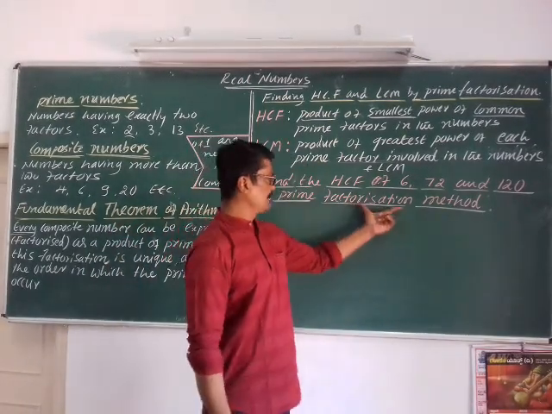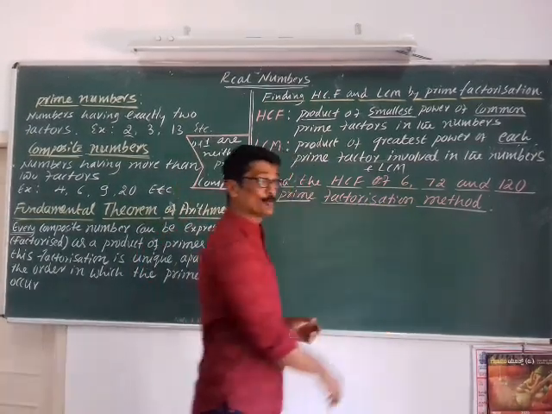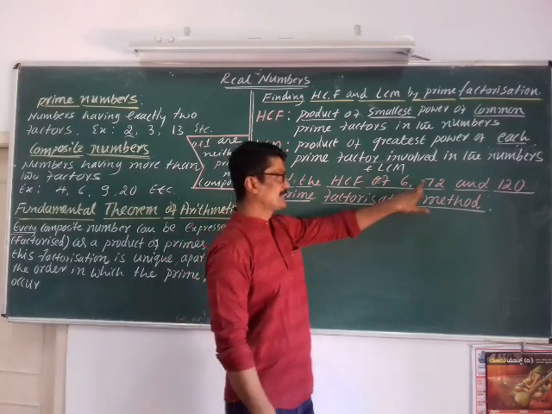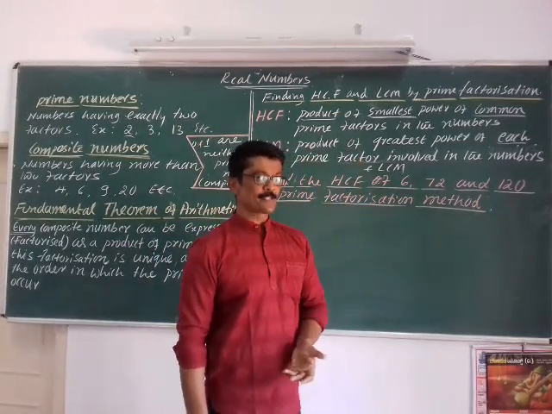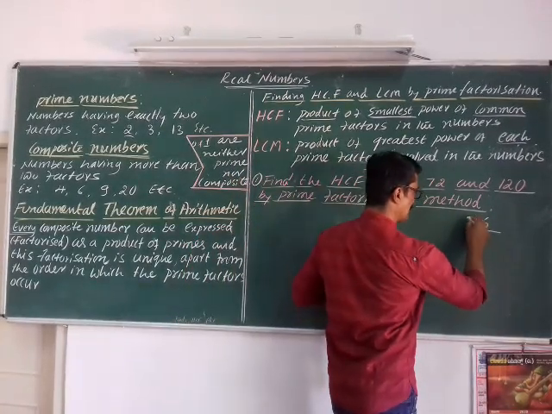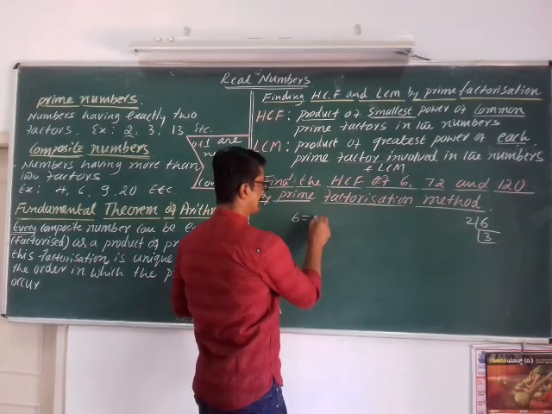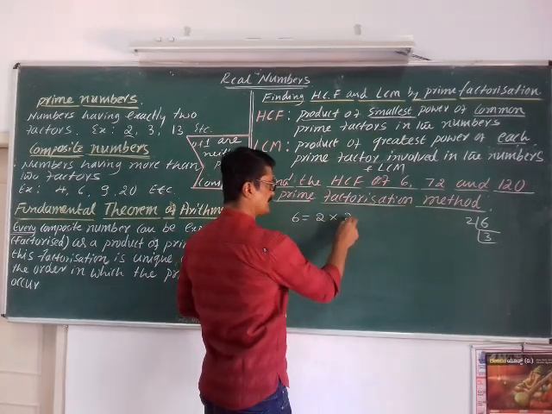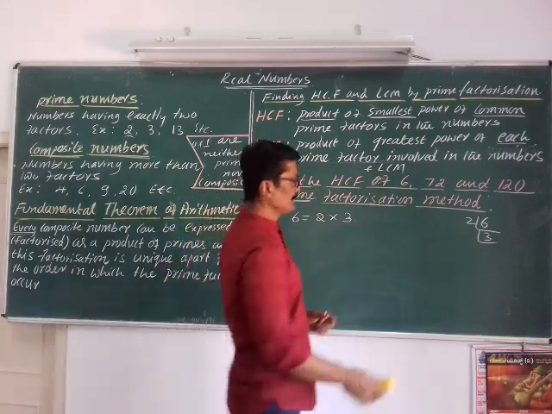The problem is very clear, we have to do prime factorization. First let me do the prime factorization of 6, 72 and 120, that is expressing as the product of prime numbers. So 6 is written as 2 into 3, 2 is a prime number and 3 is also a prime number.